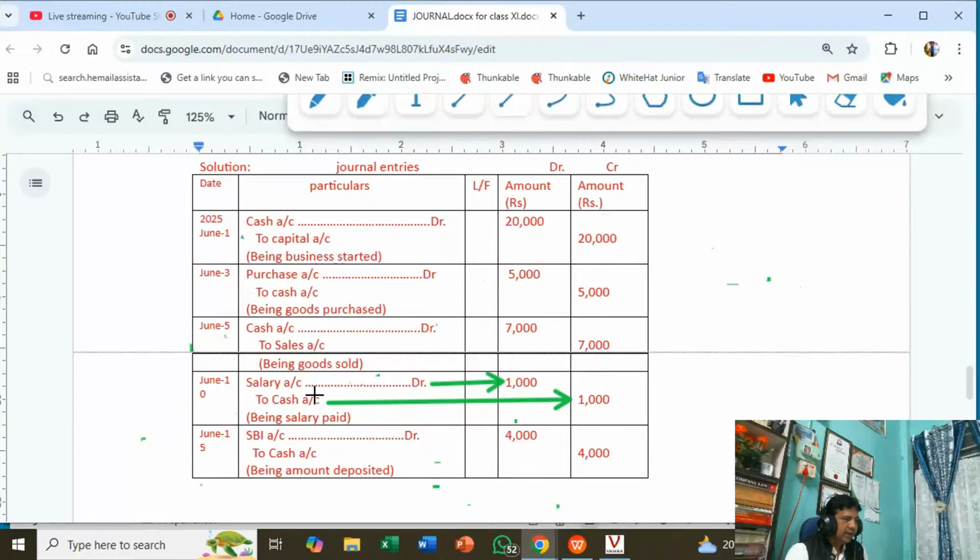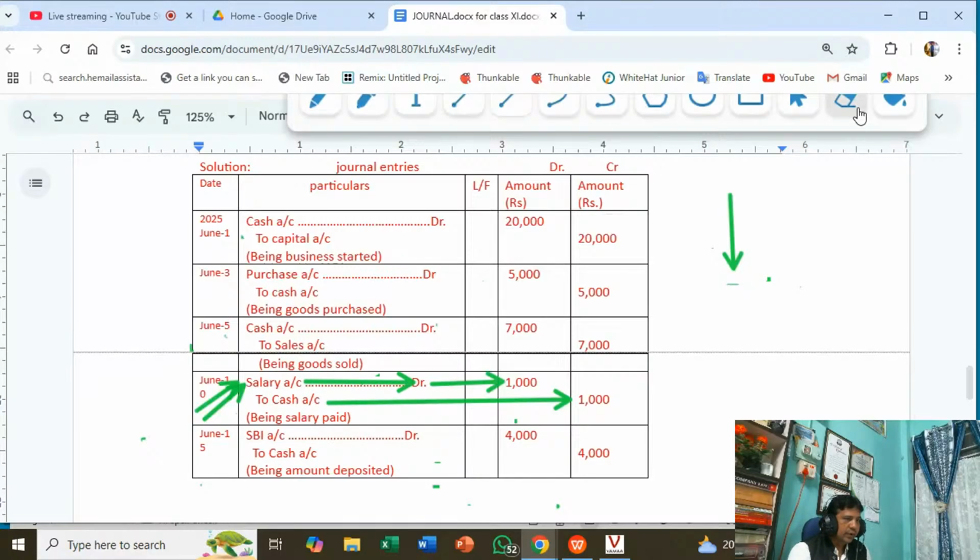Now suppose one more question. Just suppose the salary received. If salary received had been given in the question, then your entry will be reversed. So when salary is received, cash is coming. Cash account debit to salary account. But here salary paid, expense incurred. So expense incurred debit, income credit.